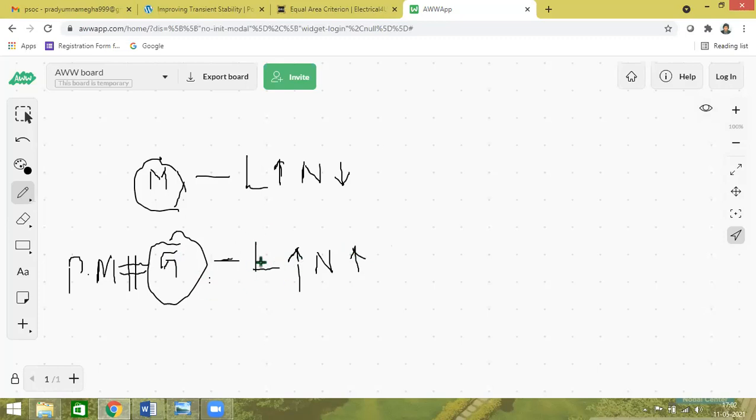When the load on the power system is increased, based upon the closed loop control system, the prime mover speed increases. The prime mover speed will make the generator rotate at maximum speed to generate the required amount of power. Sir, what is this subject? In the PSOC subject, we have the unit called power system stability, the ability of the power system under transient state. What is transient state? A temporary condition. So sir, show me practically the transient state.